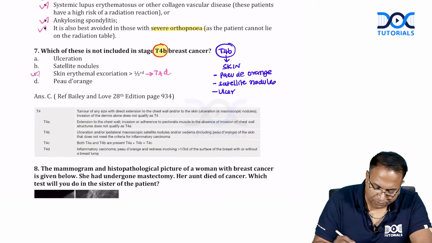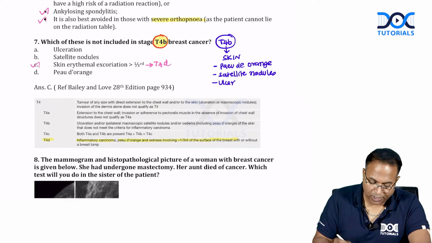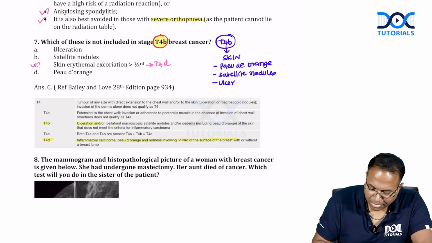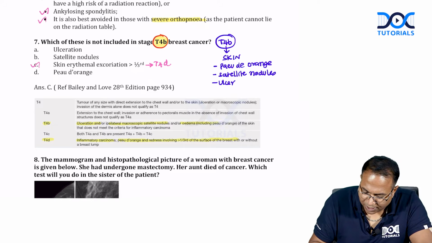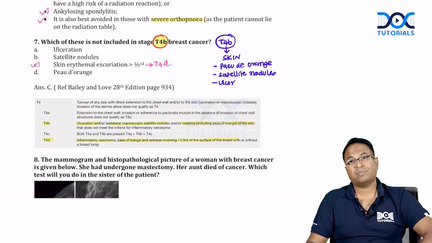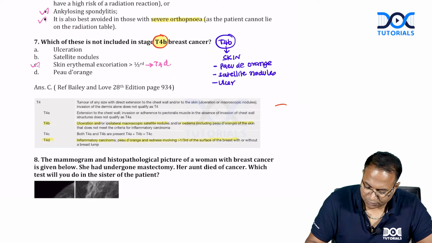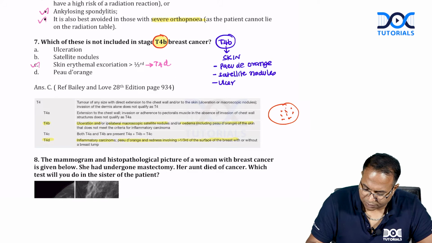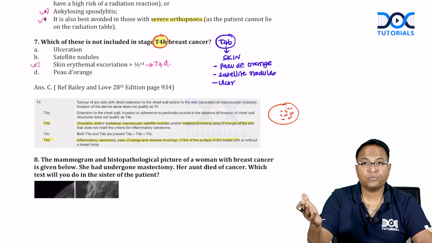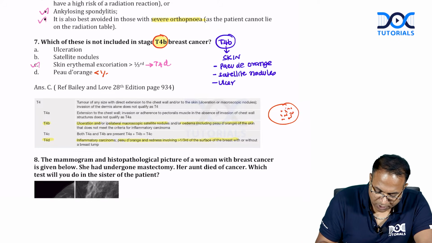So when skin erythema is more than 1/3, it goes for T4D. That is the direct line from Bailey and Love. So T4D is inflammatory cancer, peau d'orange involving more than 1/3 of the breast. So that is called T4D. T4B is ulcer, satellite nodules, edema including peau d'orange that does not meet the criteria of inflammatory cancer. Inflammatory cancer means more than 1/3 of the surface of the breast. So if there is more than 1/3 of the surface having peau d'orange, it goes for T4D. Therefore, T4B is peau d'orange less than 1/3.